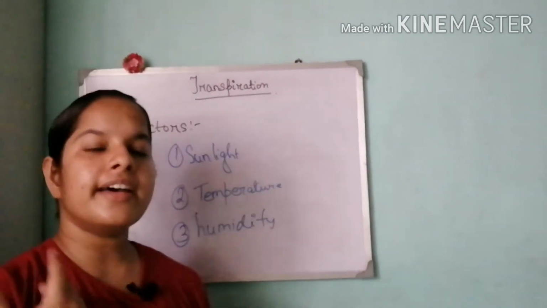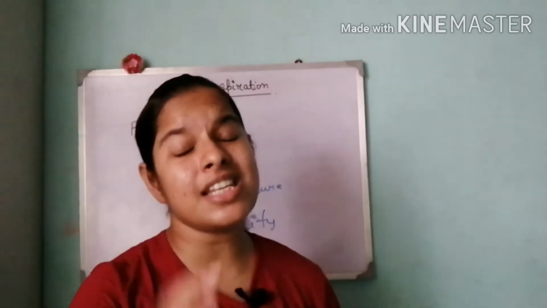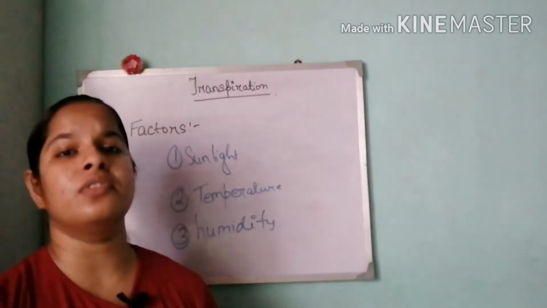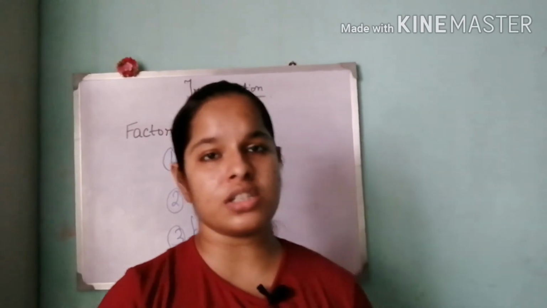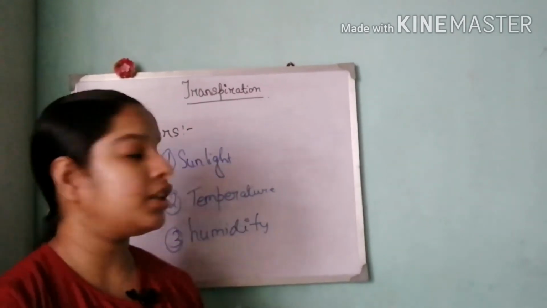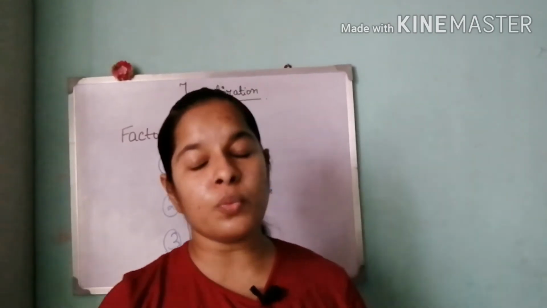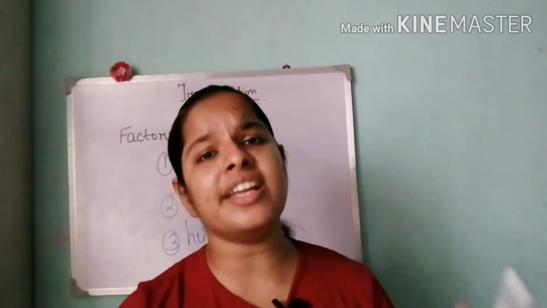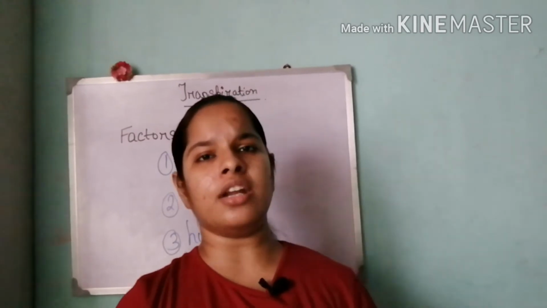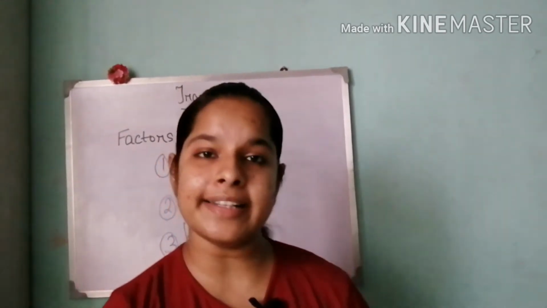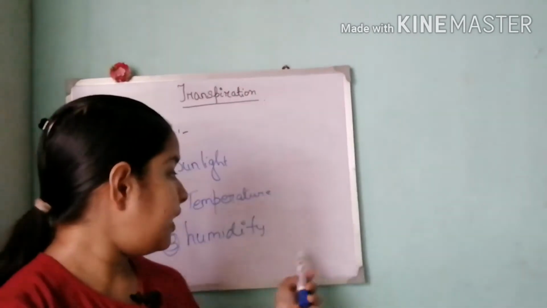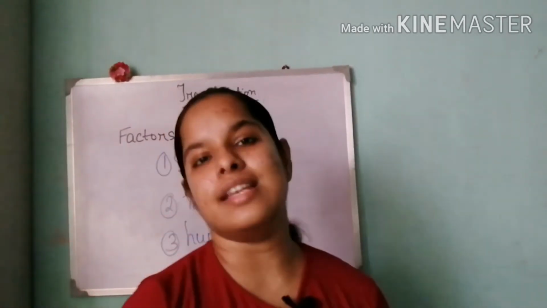So when the air is dry or when there is less moisture content in the atmosphere, obviously the atmosphere has a capacity to receive more water, and in that condition the rate of transpiration is much higher. Similarly, when the atmosphere already has an abundant amount of water in it, why will it go and take more water from the plant? In that condition, the water released by the plant is in lesser amount.